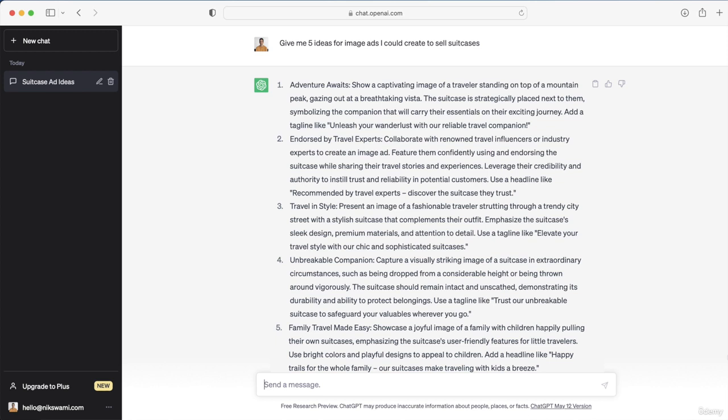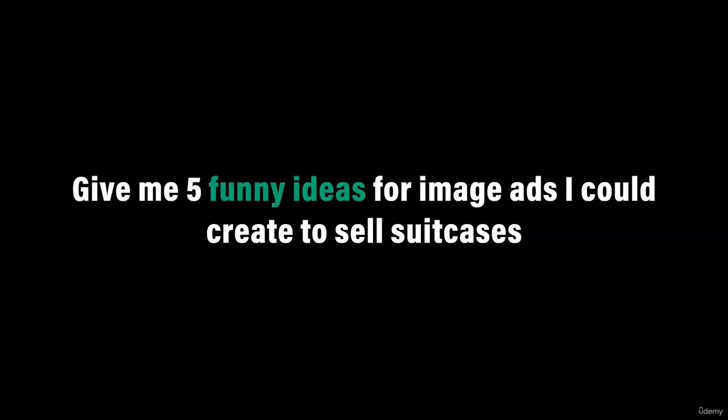So in this course, we're going through prompts in these 5 categories, but you can mix and match the variables from any of them to create the exact prompts you want. The purpose of this course is to give you those variables, teach you how to use ChatGPT, and then you're free to use them however you like. So that's the first prompt. Now, the second prompt is, give me 5 funny ideas for image ads I could create to sell suitcases.